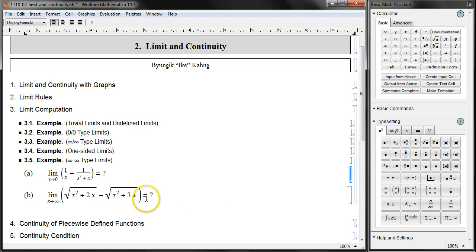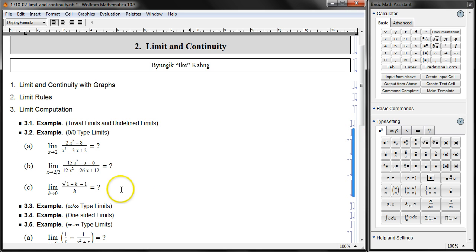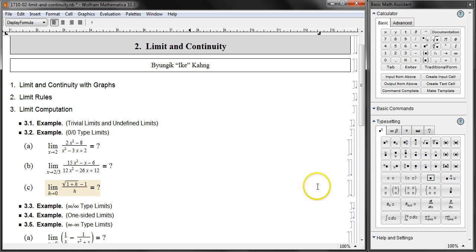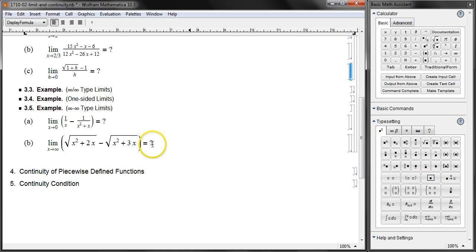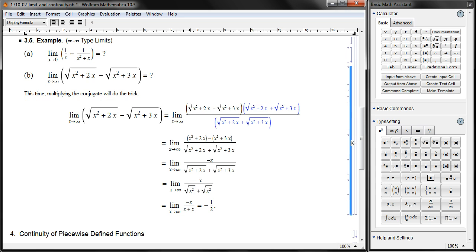This one, on the other hand, is in a completely different league. How do you handle that? We have square root minus square root. Is there any way to simplify it? When you have a square root, think about conjugation. We saw that earlier, right? We saw that in this example. Remember? We multiplied the conjugate to both numerator and denominator and folded it out, and you ended up with square minus square, so that the square root and square cancel each other out. We're going to do the same thing here. We are going to multiply the conjugate to both numerator and denominator, and here we go.